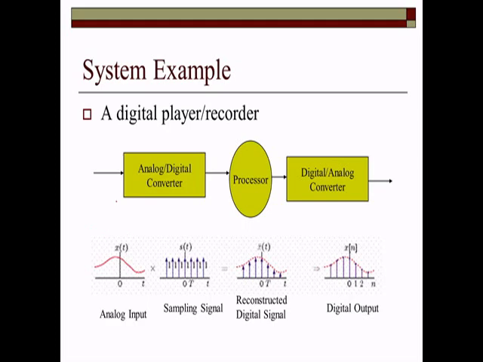We have the information in analog form, and we convert it with the AD converter into digital form. Then we process it to get a better output, and then convert from digital back into analog form, and so on. So this is the fundamental representation of signal and system.